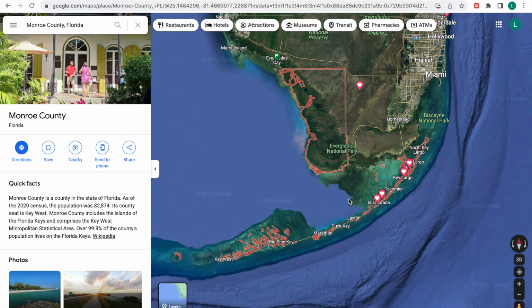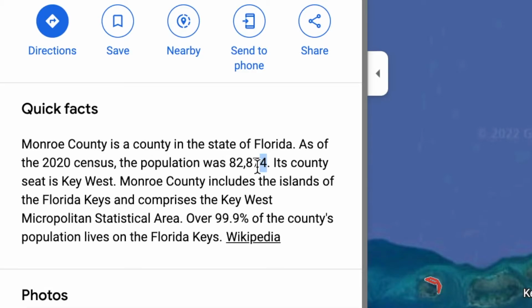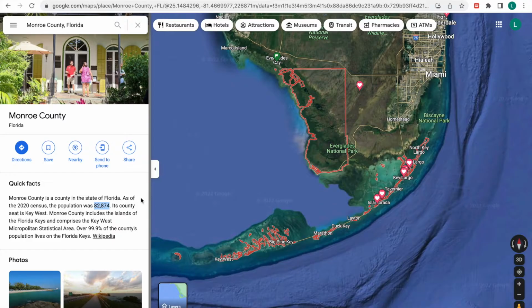And also another strange thing is that the entirety of Monroe County has 82,874 people, but 9% of the county's population lives on the Florida Keys. So that means that a grand total of 17 people live in this section of Monroe County.